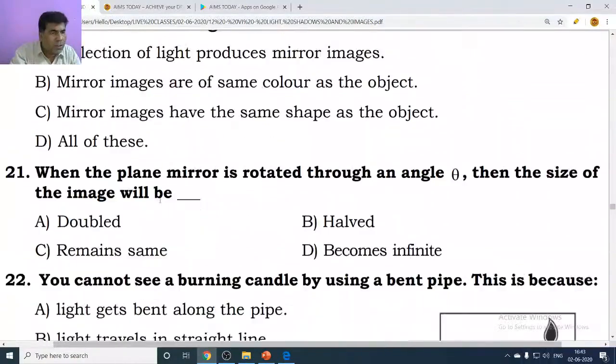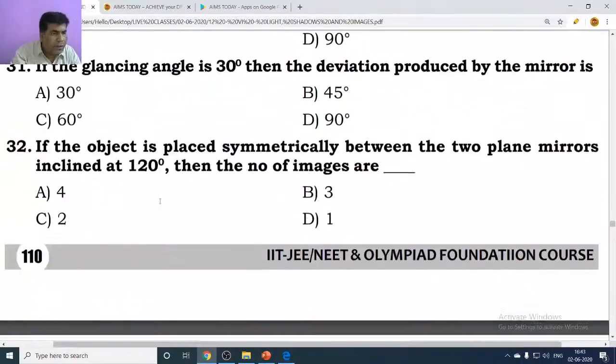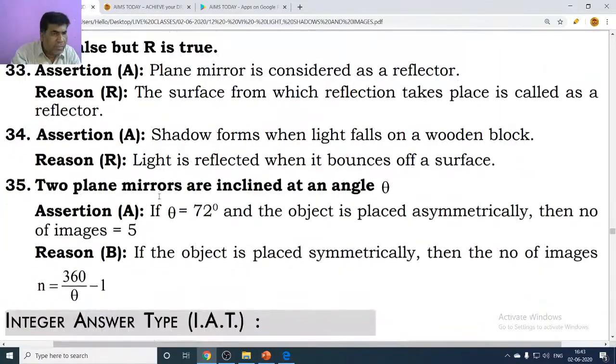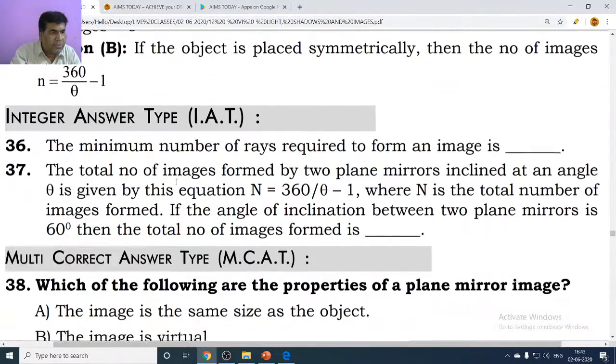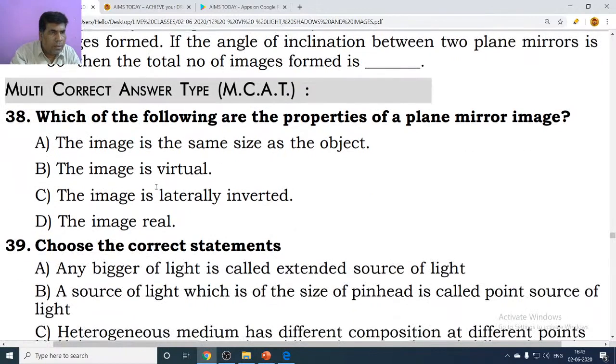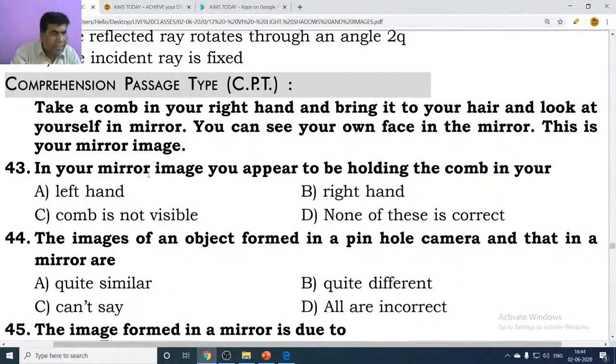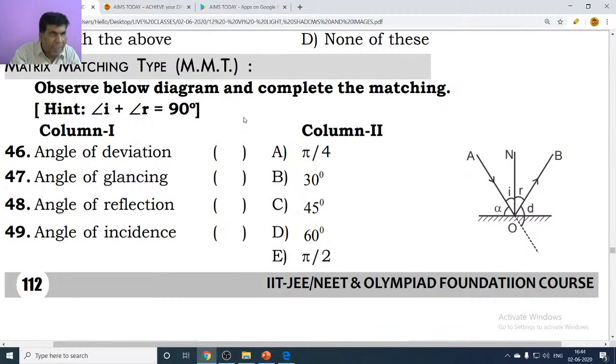We will also come across other types of questions: assertion reason type questions, integer answer type questions, multi correct answer type questions. Multi correct answer type means one question may have many options. We also have comprehension passage type questions and matrix matching type questions. Whatever concept we learn in IIT, based on the same concept we will have different types of questions, which we will learn in the next classes.